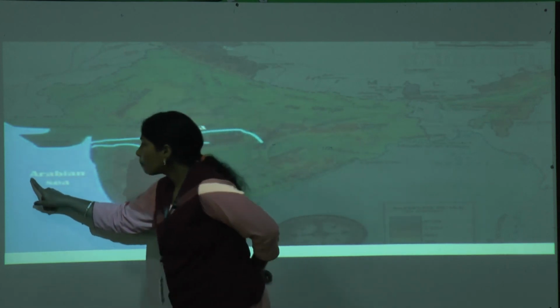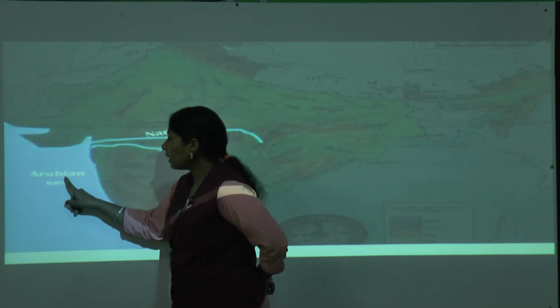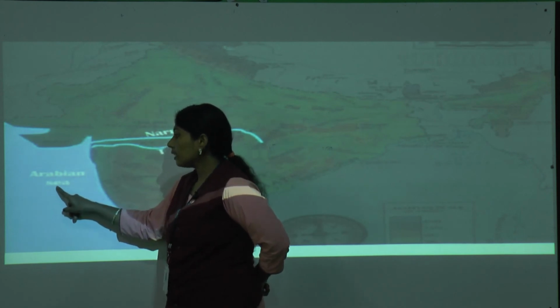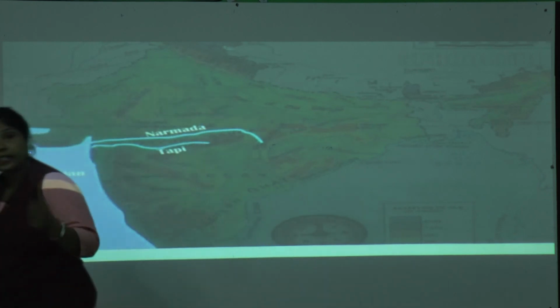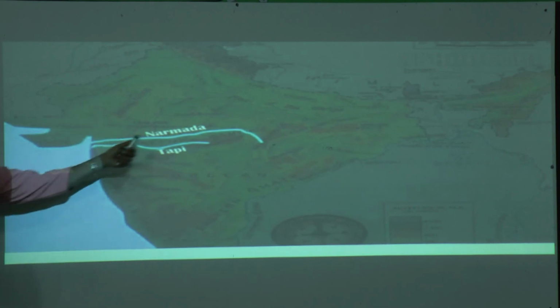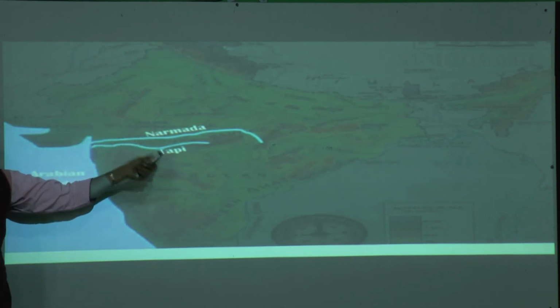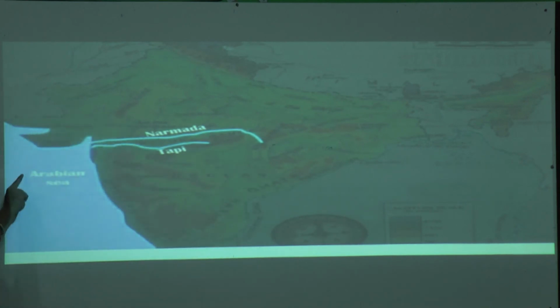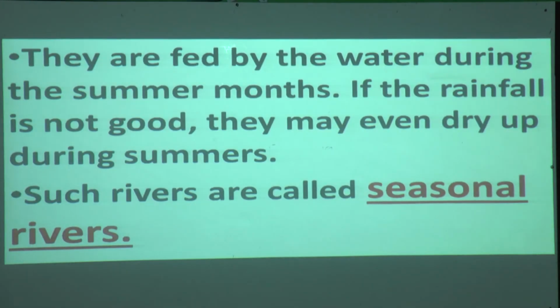Can you see the spelling? A-R-A-B-I-A-N, Arabian, S-E-A, Sea. The Narmada and Tapi rivers start from the east and flow west into the Arabian Sea. Dear children, I hope you all understood what I am explaining. Shall we go further? Very good.